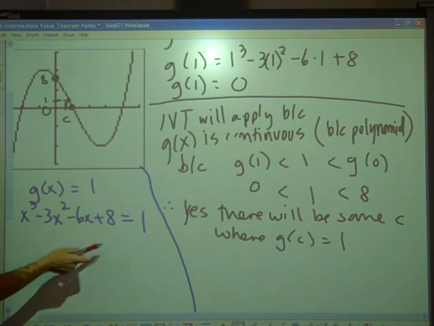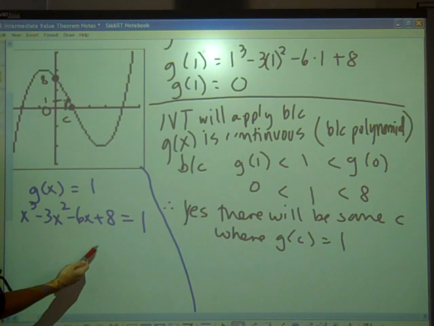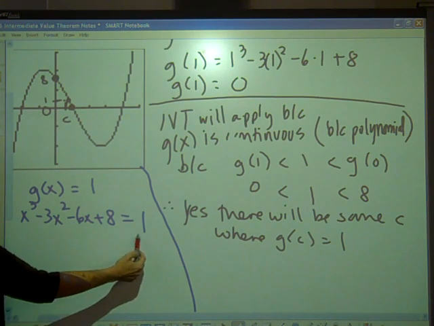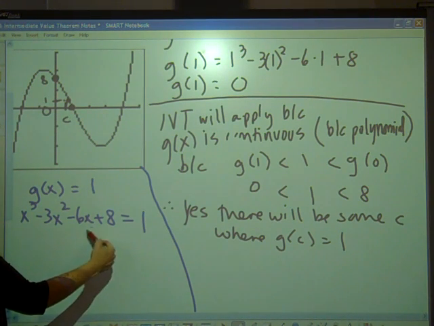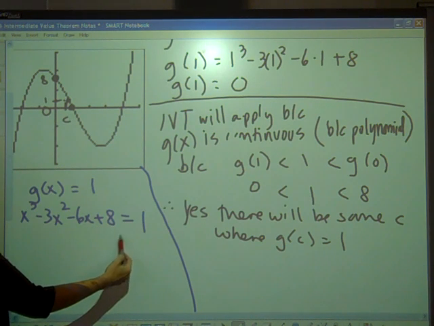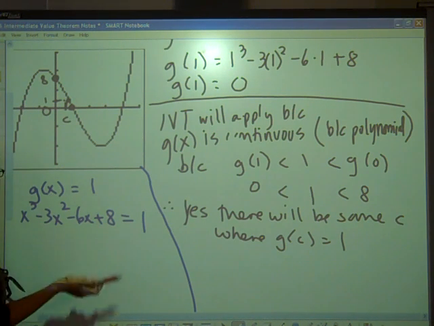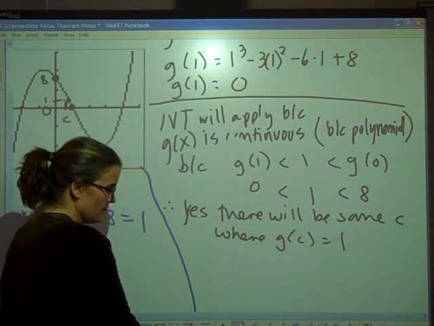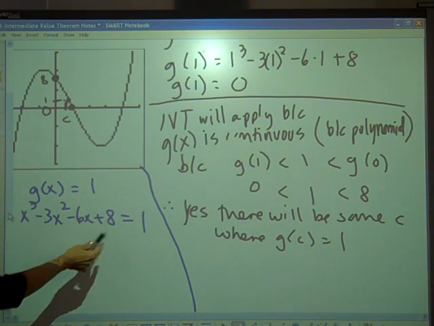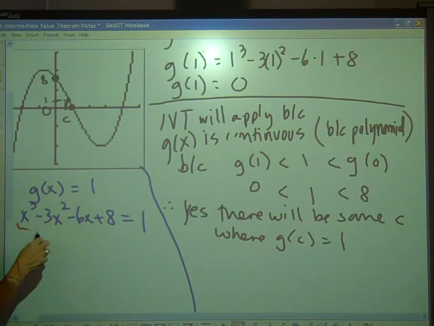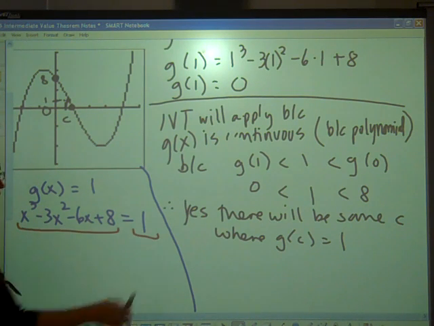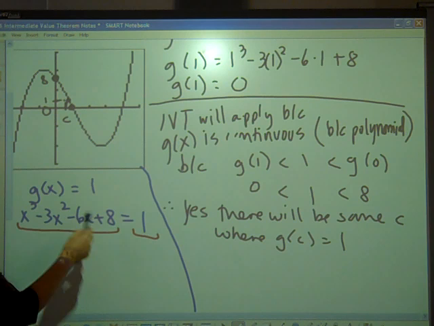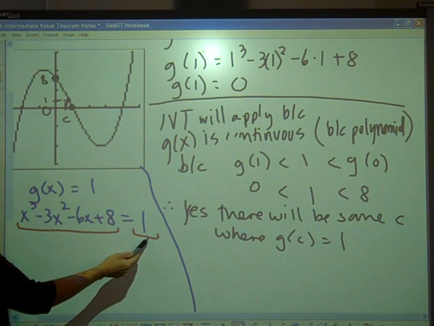Okay. So on the last problem we got to this step where we could actually solve this for x. If I tried to solve this for x, I could subtract 1 from both sides. Then I would have negative 6x plus 7 equals 0. This is not going to be anything that is factorable. So this is a calculator question. From here, we're not going to be able to solve by hand. So what I'd like you to do is get used to using your calculator to solve when a certain equation is set equal to a constant.